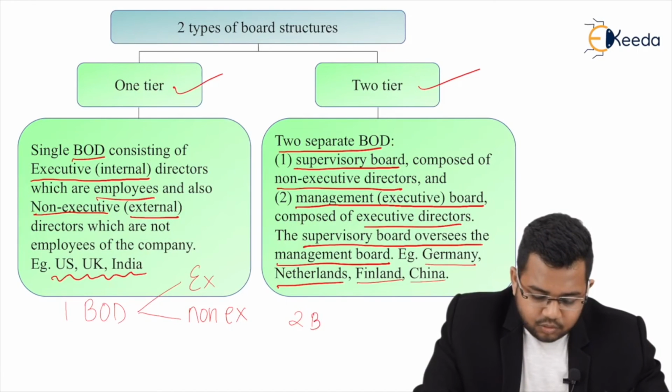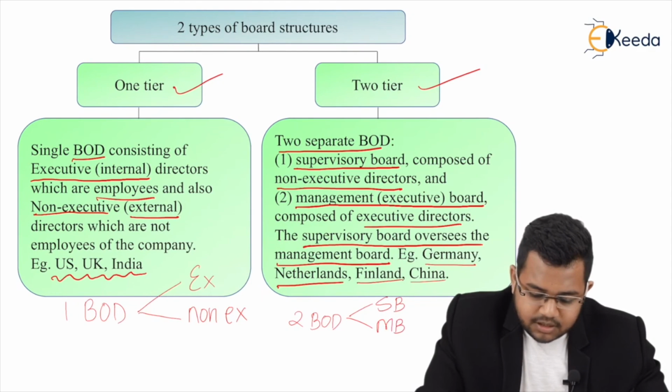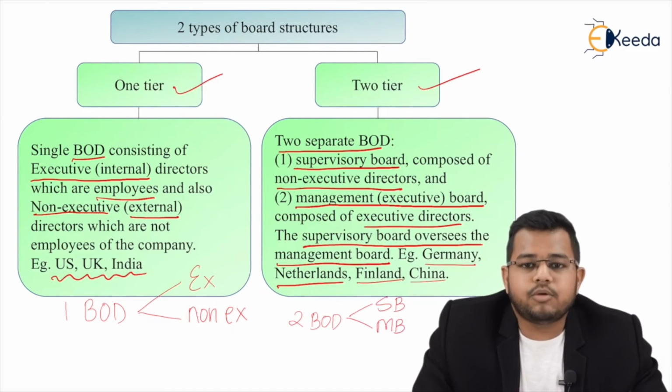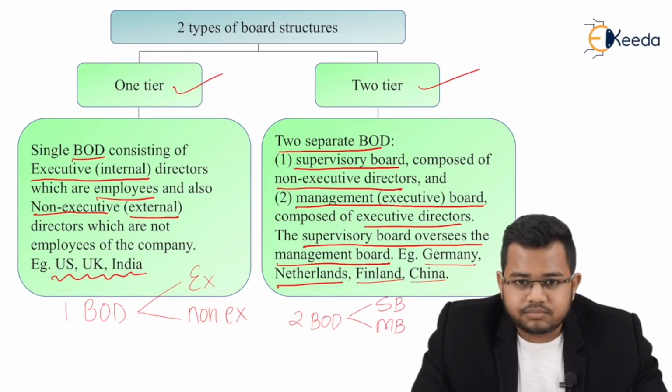So here there will be two board of directors. One is the supervisory board and the other is the management board. The supervisory board will have outsiders, the management board will have insiders, and of course the supervisory board will actually exercise some supervision over the management board. Now which one is beneficial?